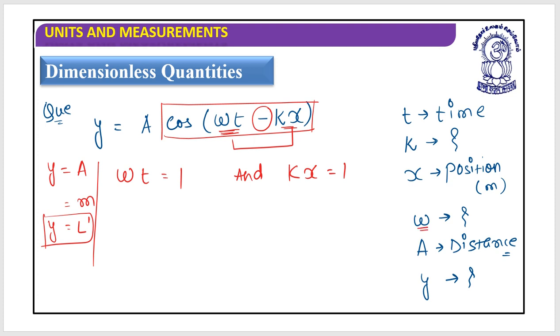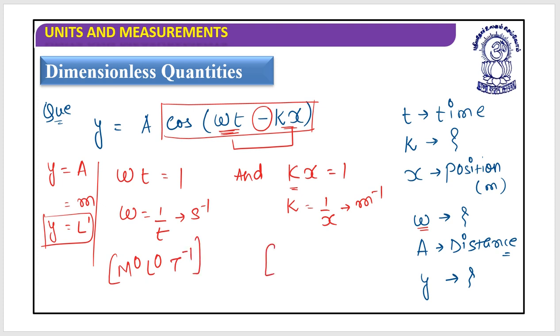Now I need the dimensions of omega, so that is 1 by t, and I need the dimensions of k as well, it is 1 by x. So this is second inverse and this is meter inverse. So I can write like this: this is m0, l0, t to the power minus 1. This is m0, l minus 1, and t to the power 0. Got it? Yes. Able to solve the next question?